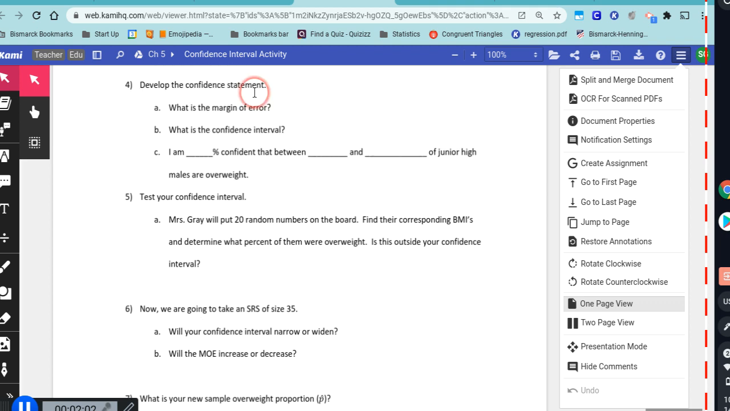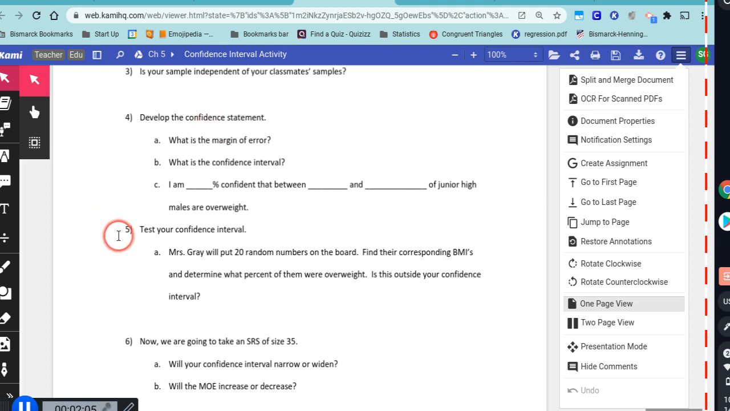So, get started on this. Hopefully you can get to number 5, and by the time you get there, I will put those 20 numbers on the screen. All right, I will see you then.